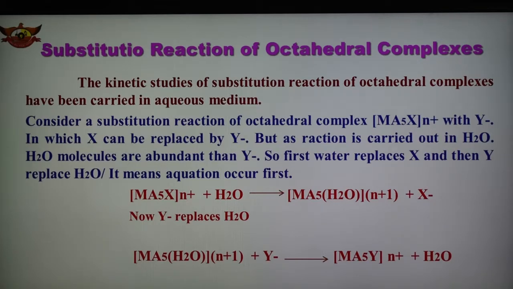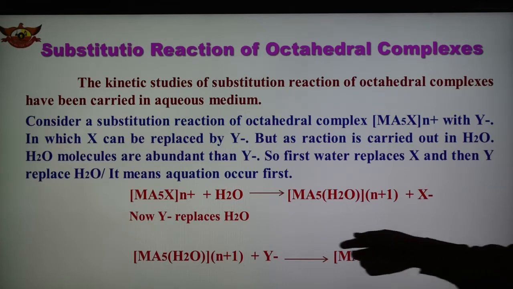In this reaction, X can be replaced by Y, but as the reaction is carried out with water, and water molecules are abundant compared to Y, first water replaces X and then Y replaces water, so the reactions taking place in the aqueous medium are shown here.